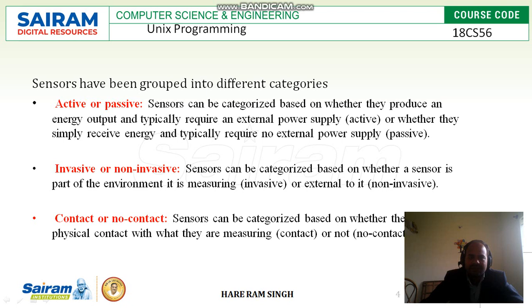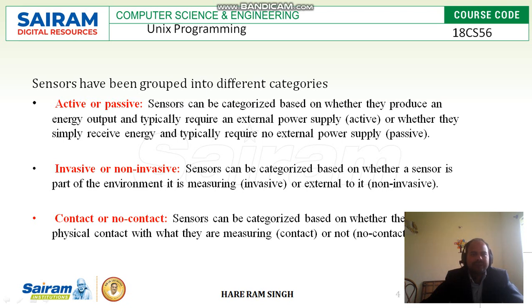If the sensor requires an external power supply to be active, then it is called active. And if they receive whatever energy they require, and no external power supply, then it is called passive sensors.